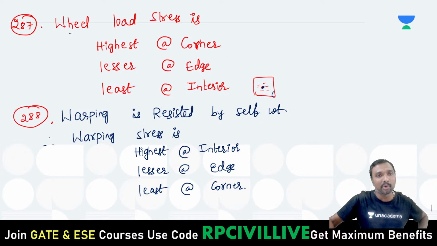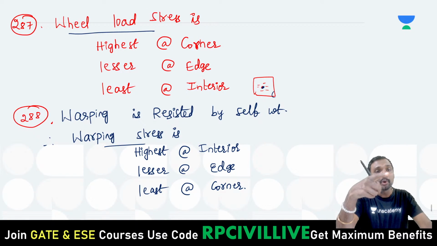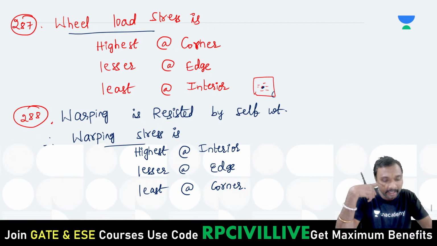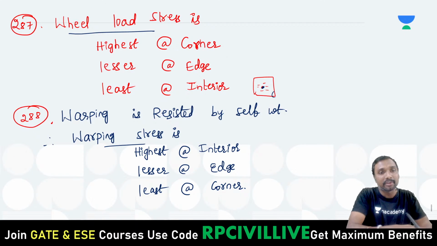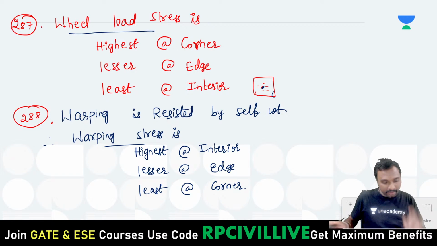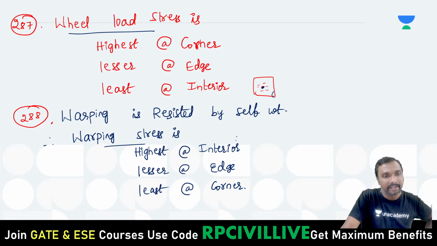These wheel load stresses and warping stresses are exactly opposite in nature, right? Wheel load stress is highest at the corner, warping stress is least at the corner. Wheel load stress is least at the interior, and warping stress is highest at the interior. Is it clear? So this is how the situation is. Now in this pavement design, what are we left with? We are just left with the joints only.